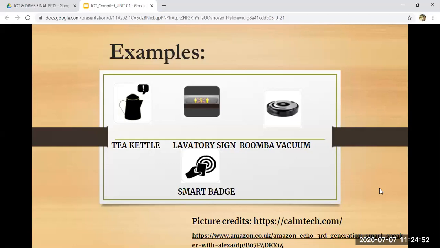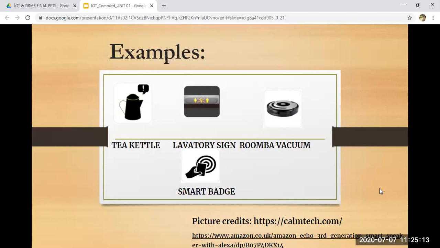Next, we have the Roomba vacuum cleaner. This is a vacuum cleaner that works only on simple tones. There are no voice commands here. Whenever your task is completed, it gives a cheerful tone. When it is stuck, it gives a big sound, and it has some indication lights like orange and green, which tell you its status.